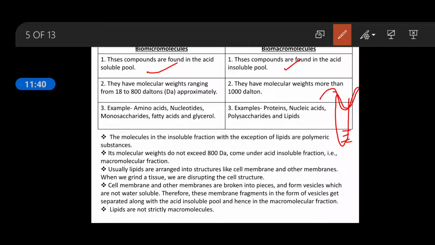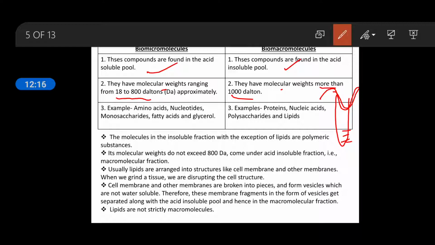The molecular weight of the biomicromolecules ranges from 18 to 800 daltons approximately, or very simply you can say less than 1000 dalton. But for biomacromolecules, the molecular weight is more than 1000 dalton. So less than 1000 you can say for micromolecules, and more than 1000 for macromolecules.